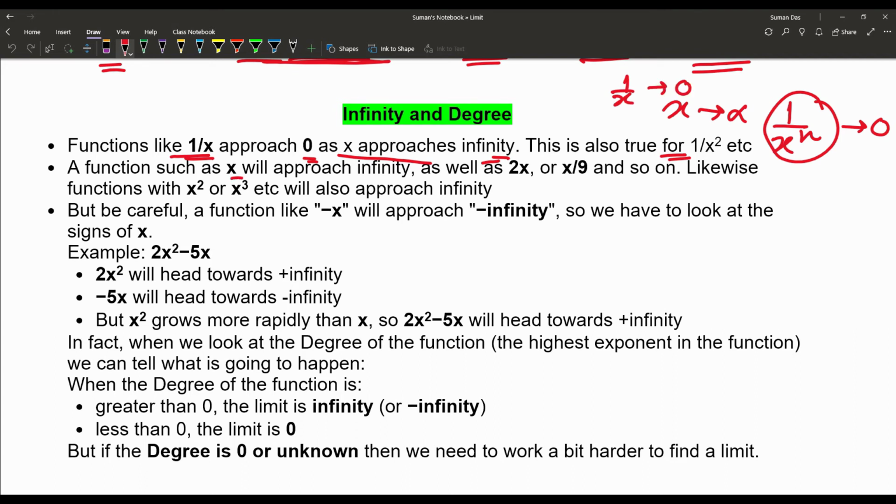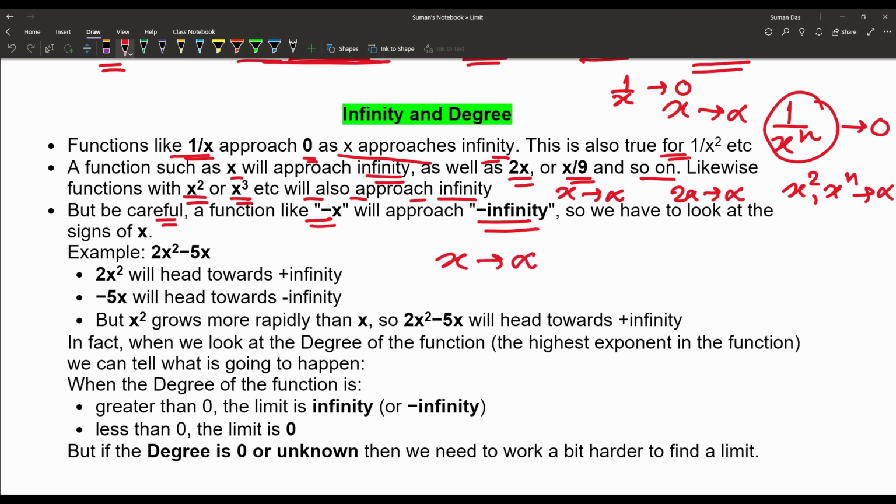A function such as x will approach infinity, as well as 2x or x by 9 and so on. Likewise, functions with x square or x cube also approach infinity. That means when x tends to infinity, x square or x to the power n also approaches infinity. But be careful: a function like minus x will approach minus infinity when x tends to infinity, and minus 2x must approach minus infinity, not plus infinity.